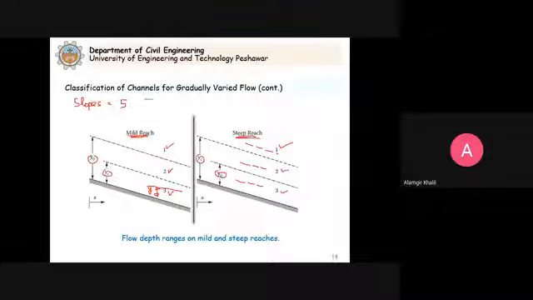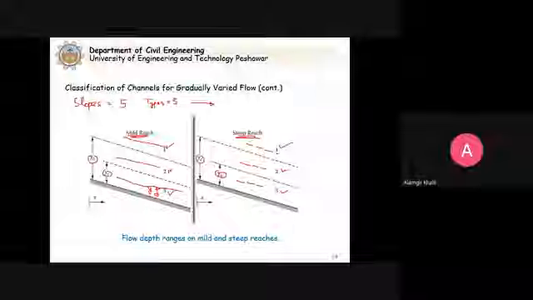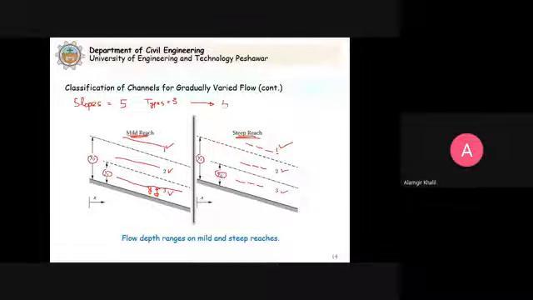We will say types as per our textbook. In our textbook, they say types. So how many types exist? 3. So it means that how many different types of water flows can occur? Because the water surface can be here, the water surface can be here, the water surface can be here. So 3 possibilities for mild slope. The surface can be here, the surface can be here, the surface of water can be here. 3 possibilities for steep. So it means that we can have 5 multiplied by 3.